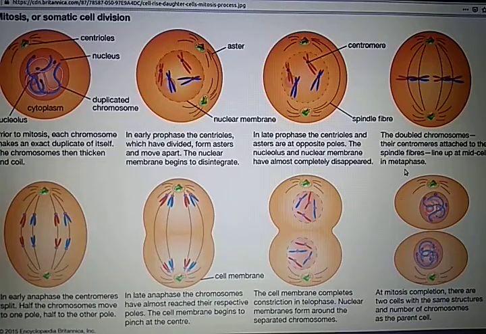Let us understand the various steps or stages of mitosis. Mitosis generally comprises two steps. The first one is karyokinesis and the second one is cytokinesis. Karyokinesis involves four phases: prophase, metaphase, anaphase, and telophase. Let us understand each of them one by one.